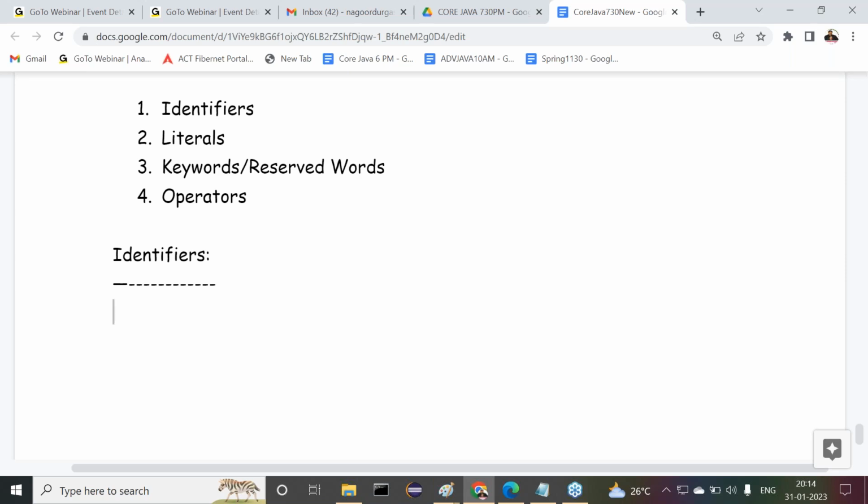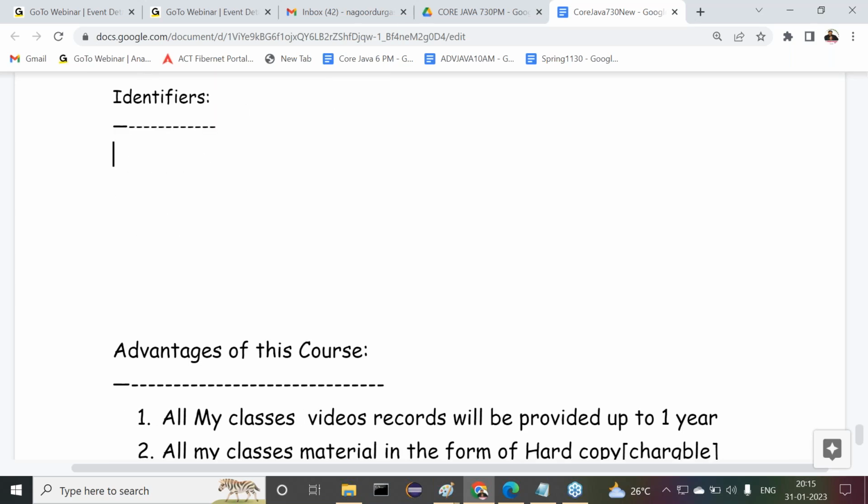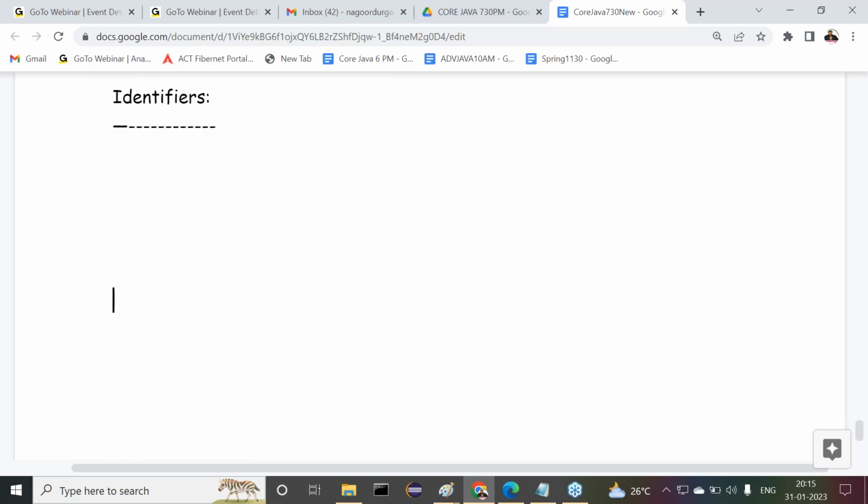Alright, now tell me, how many types of tokens are available in Java? 4 types. What are the 4 types of tokens? Identifiers, literals, then keywords or reserved words, and what next one? Operators. Got it or not? Alright, now let's move on to the identifiers part. Let us understand this identifiers content. What exactly is the meaning of identifiers? What do you think about identifiers?